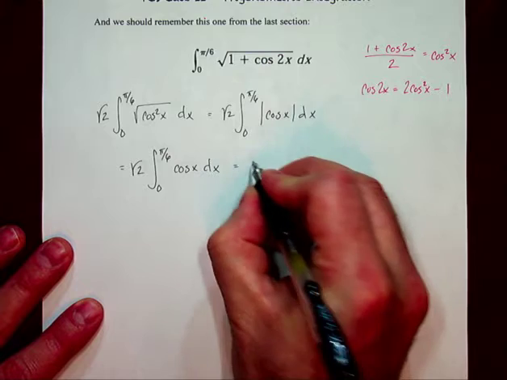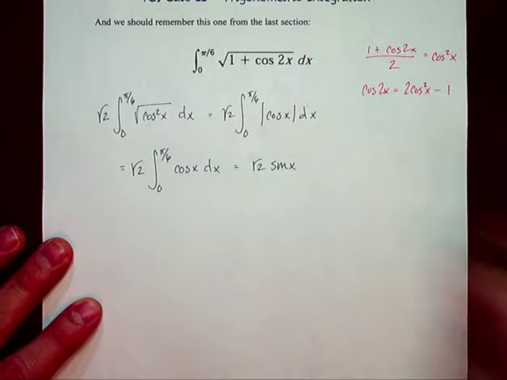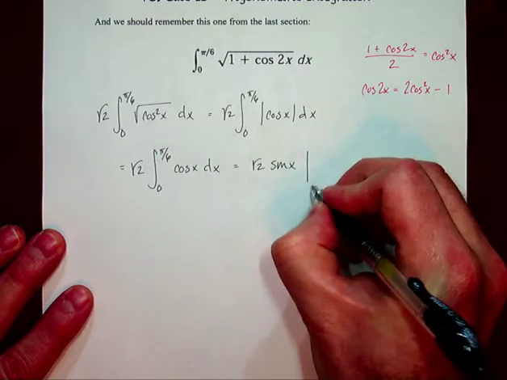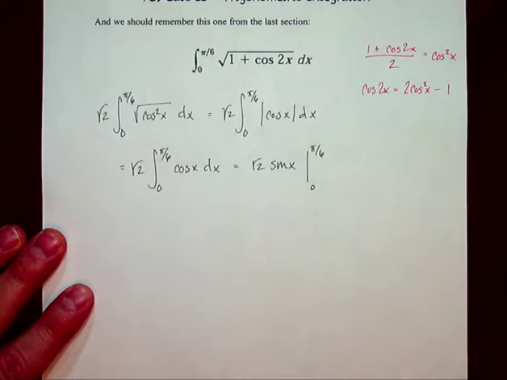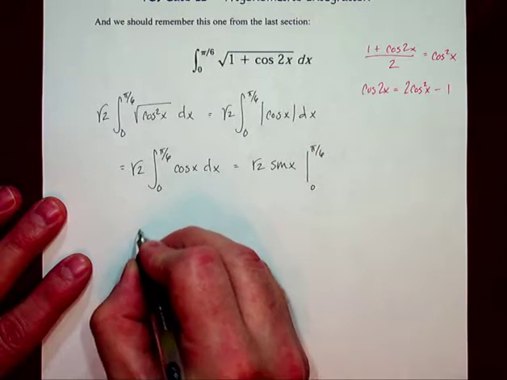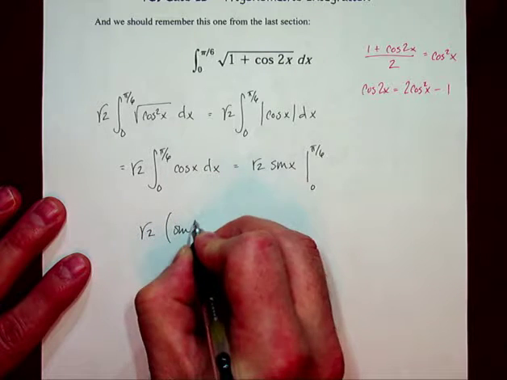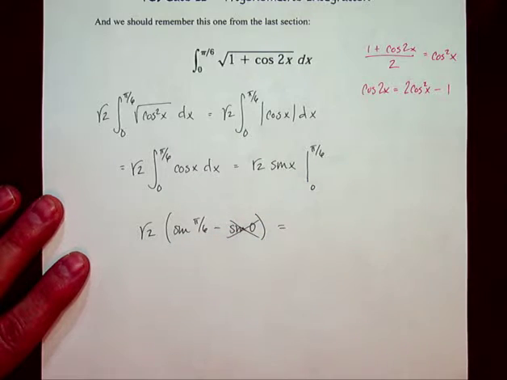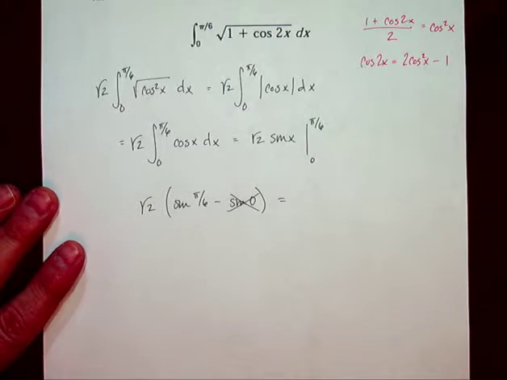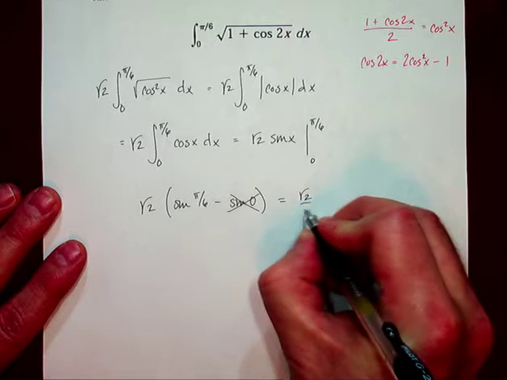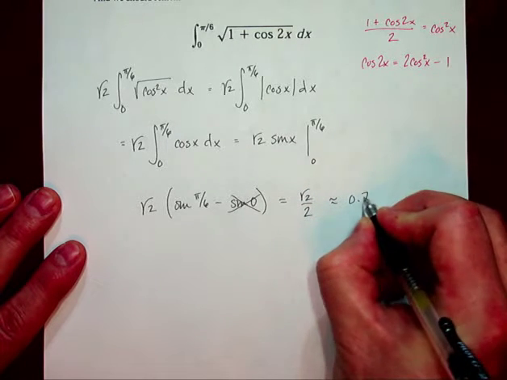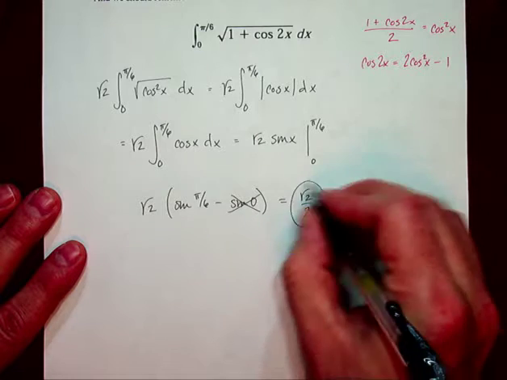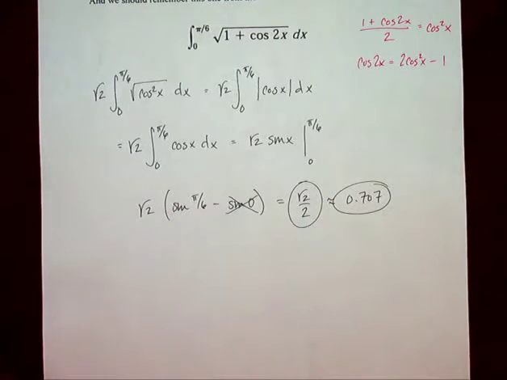Now, that means that it just integrates into regular old sine, and I need to evaluate it from 0 to pi over 6. That means I'm going to have root 2 times sine pi over 6 minus sine of 0. Sine of 0 is, of course, just 0. Sine of pi over 6 is 1/2, and I get root 2 over 2, which is approximately 0.707. I would actually rather have the exact answer, but if you need to put the approximation for some reason, then by all means do it.